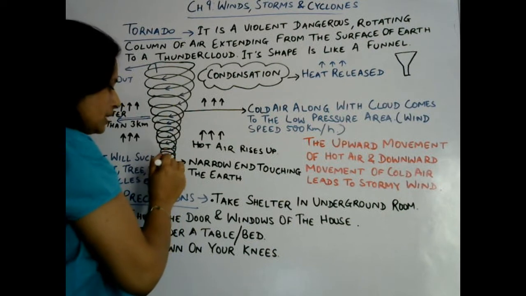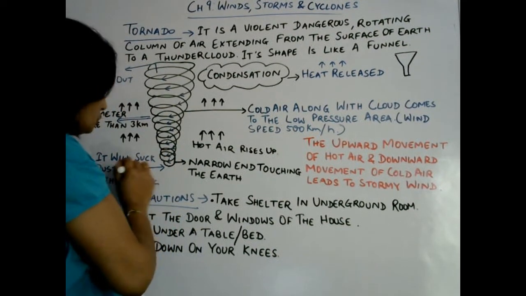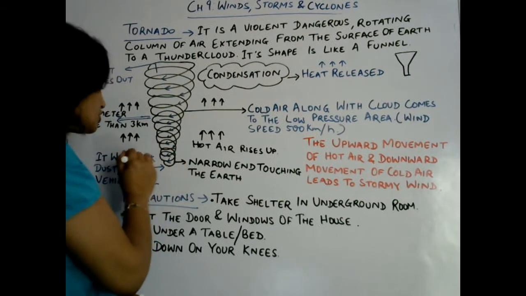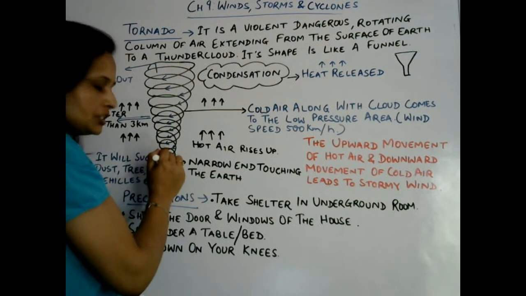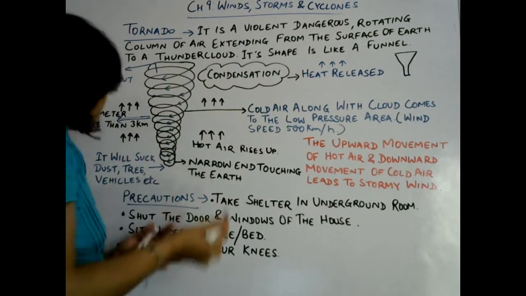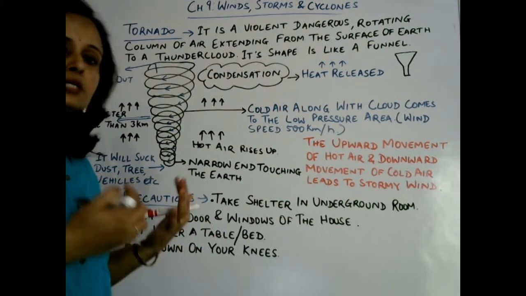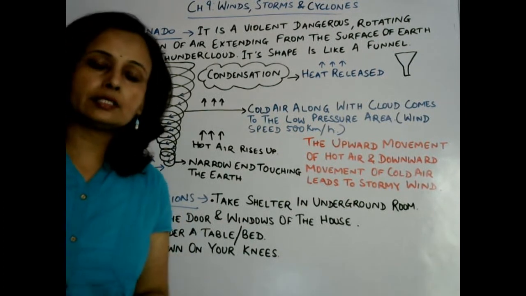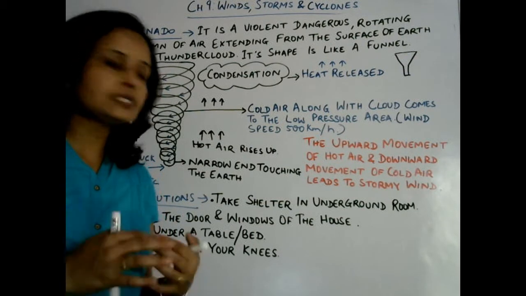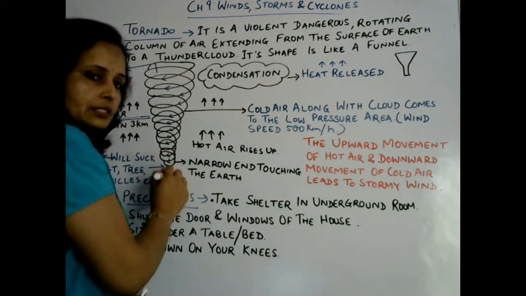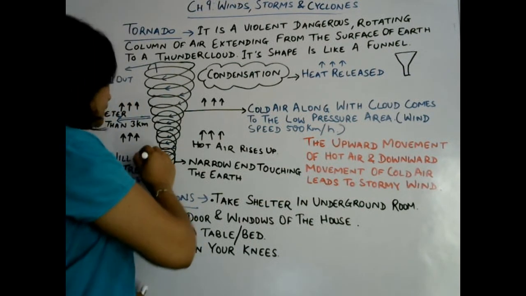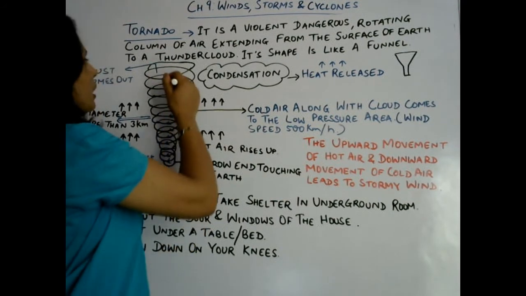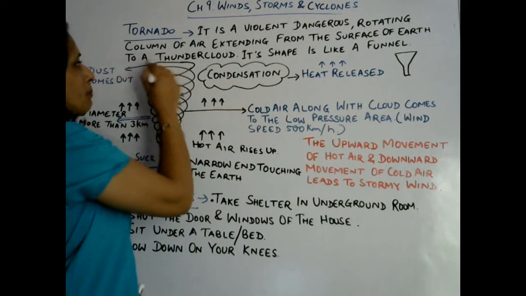Because there is low pressure, whatever things are nearby this tornado will be sucked in by this low pressure area. Those things may be dust, trees, buildings, vehicles, animals, humans, anything can be sucked by this low pressure area, and it will revolve in it, and finally the dust may come out from the upper part of the funnel.